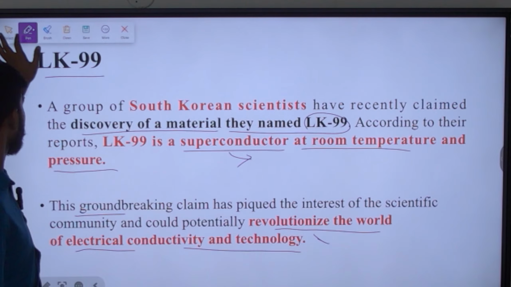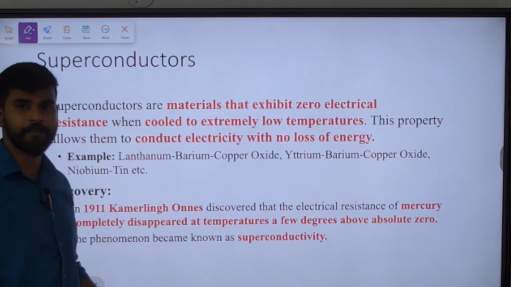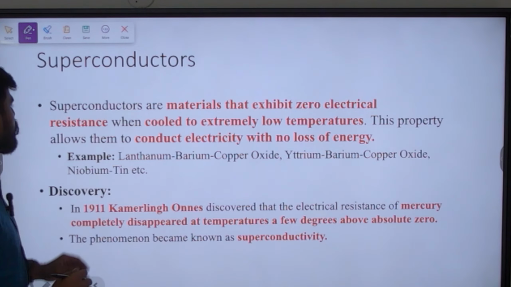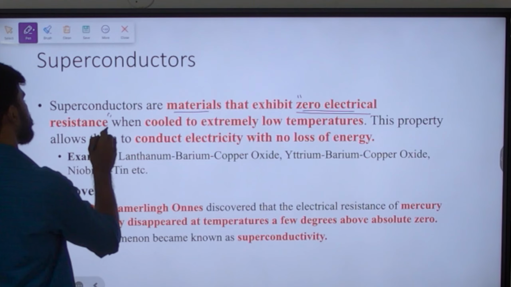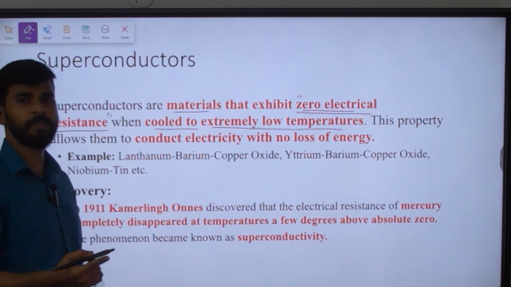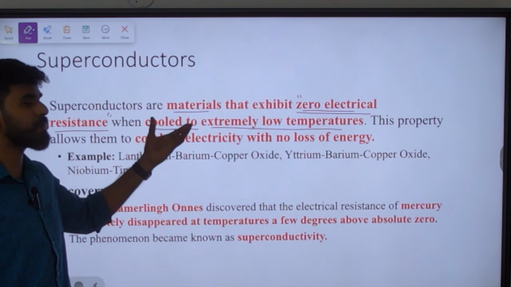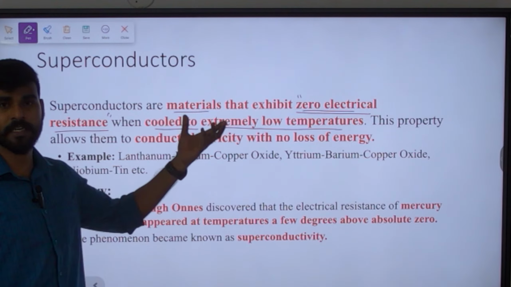Okay. Next, what are superconductors? That we have to understand at a basic level. Superconductors are materials that exhibit zero electrical resistance. This is the important term here. Zero electrical resistance, that too when cooled to extremely low temperatures. Only when certain materials are cooled to extremely low temperatures are they going to exhibit superconductivity as their ability. So it means zero electrical resistance.